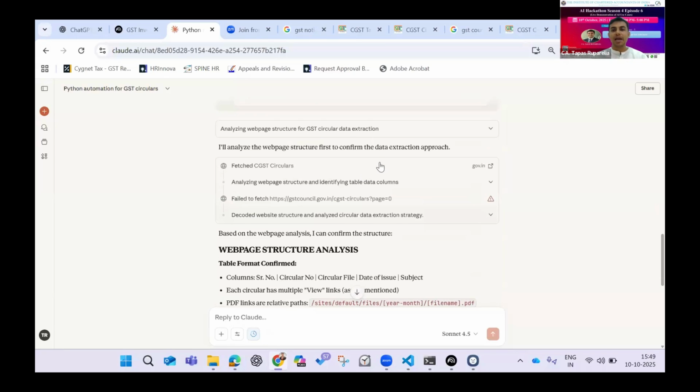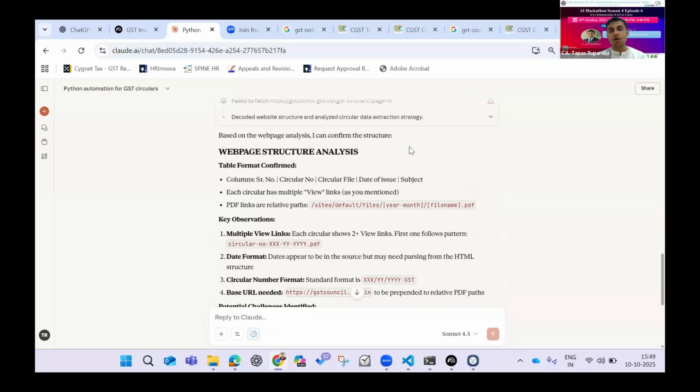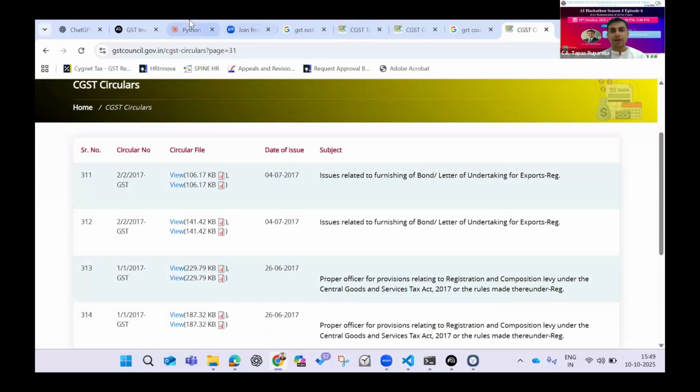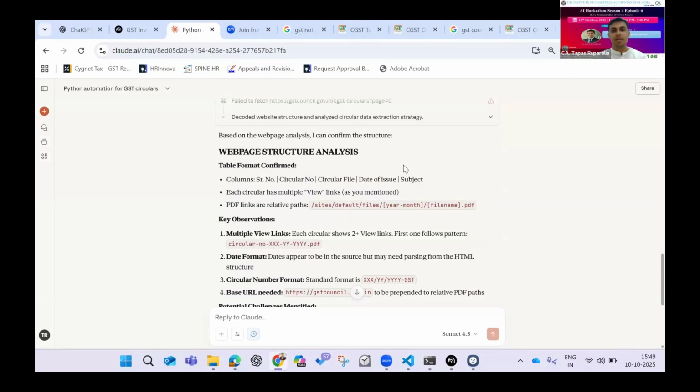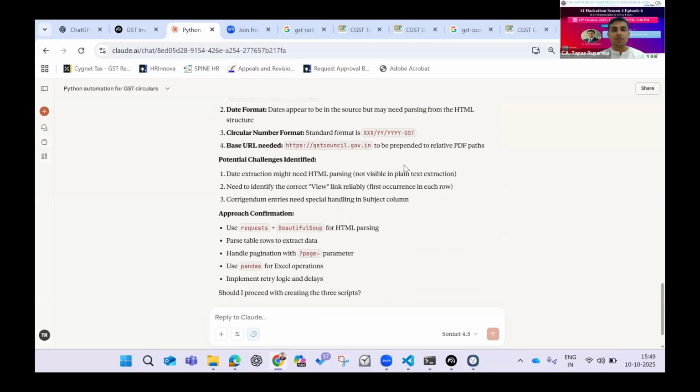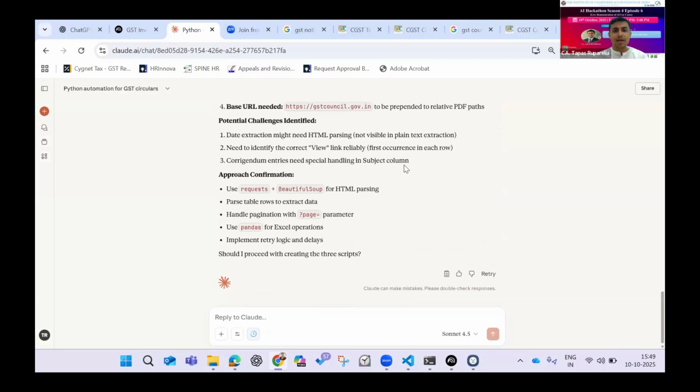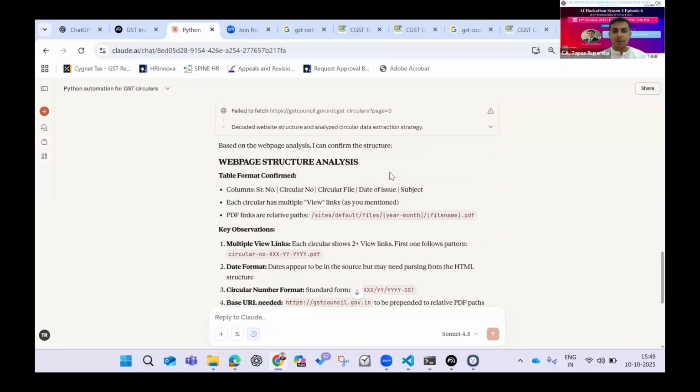Now, what has happened is I have given the entire prompt. It has gone onto the website. I have also given it the first page as well as the last page. I have told Claude that this is the starting page as well as this is the ending page. And this is the instruction that you have to download. Before going ahead, it is asking me a couple of questions.